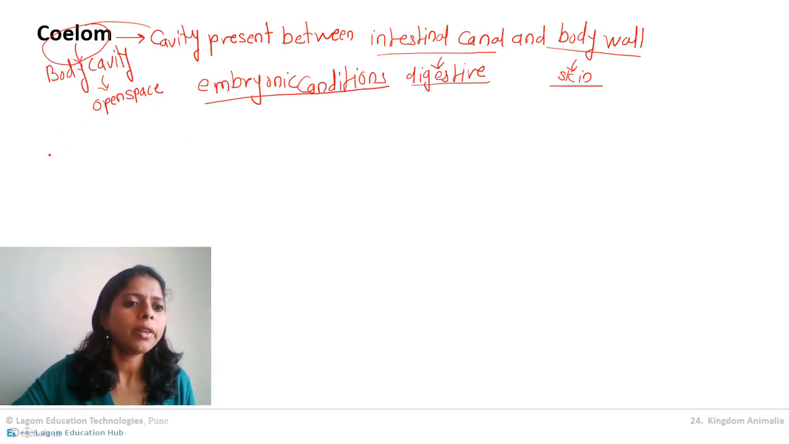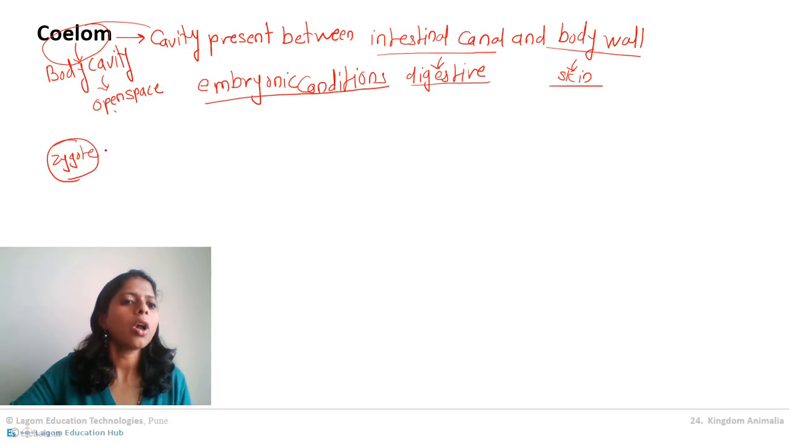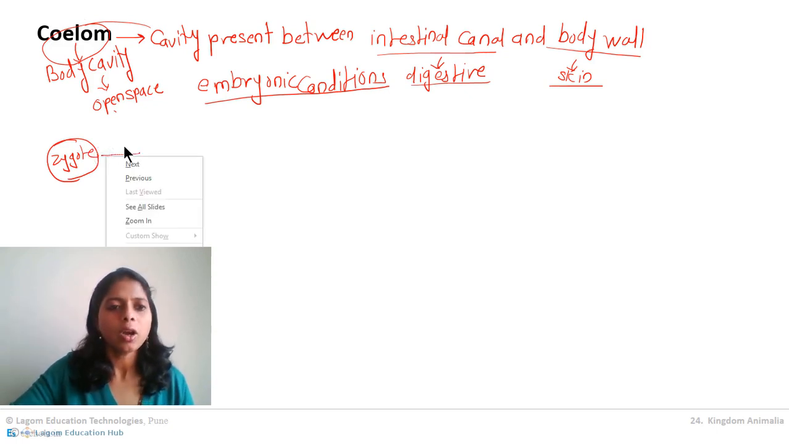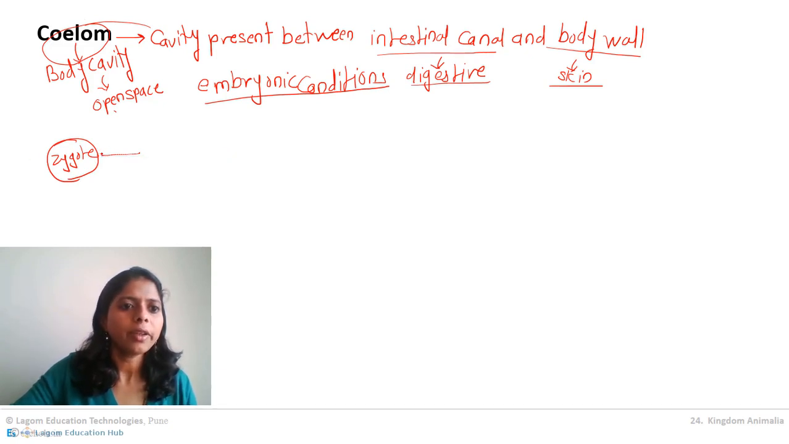Now when we consider our embryonic condition, our life starts with a single cell called the zygote. In sexual reproduction, all animals' life starts with a zygote. It is the first cell of new life. We studied this in the last video, so this is just a revision.